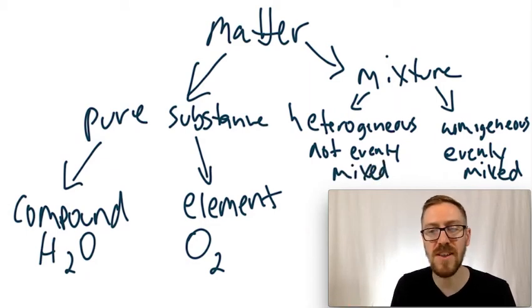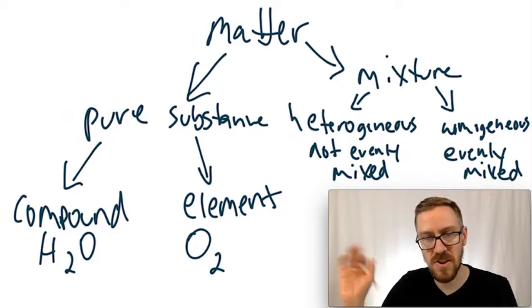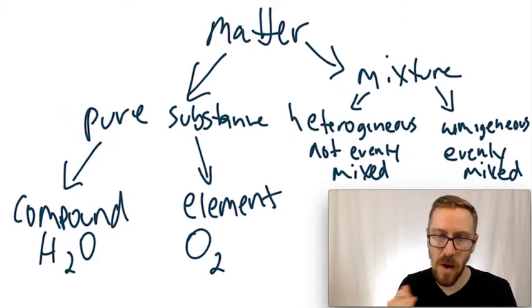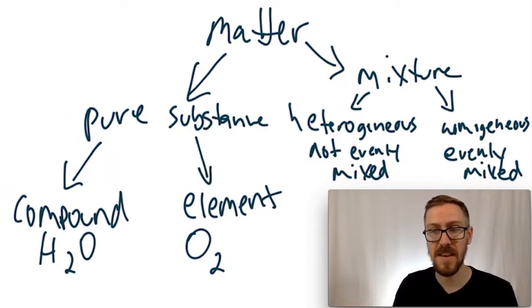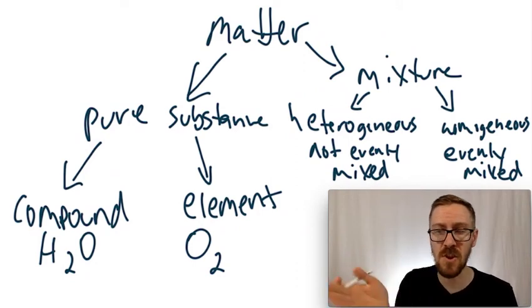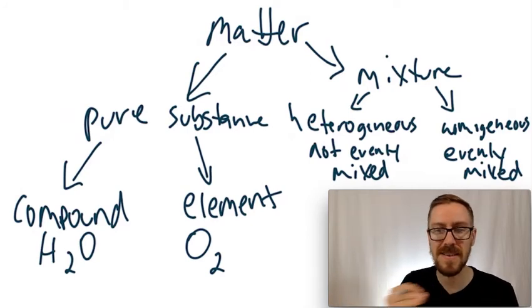When I think of a heterogeneous mixture, I think of oil and water. You can shake it up for a second, but after a while it'll still separate out. It doesn't evenly mix. Whereas a homogeneous mixture would just be sugar in water. Because if you put sugar in water, you stir it up, you dissolve, you wouldn't know just by looking at it there's two things there. So if it's all evenly mixed, that's a homogeneous mixture. If it's not evenly mixed, if you can still see the differences, it's a heterogeneous mixture.